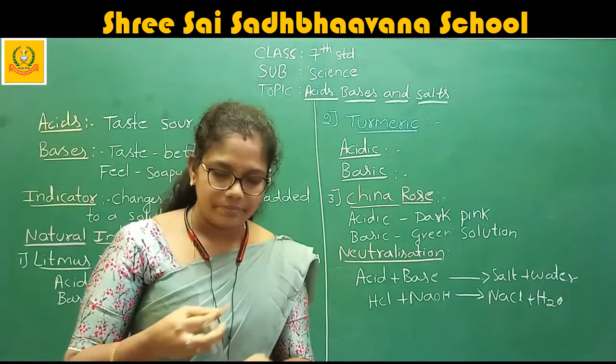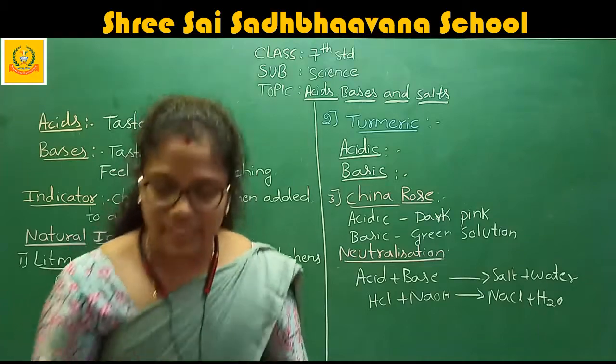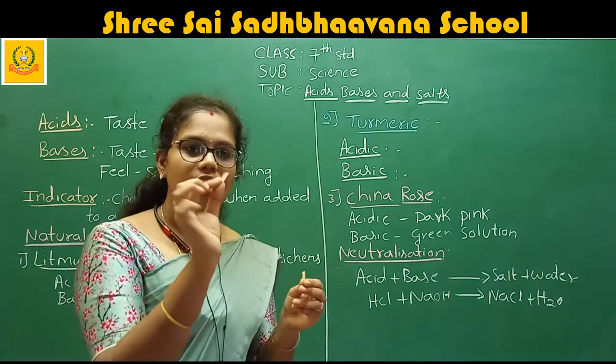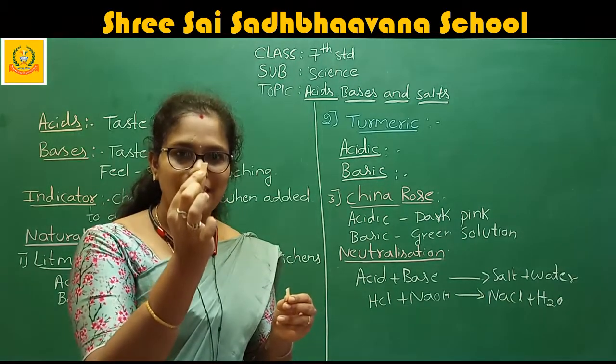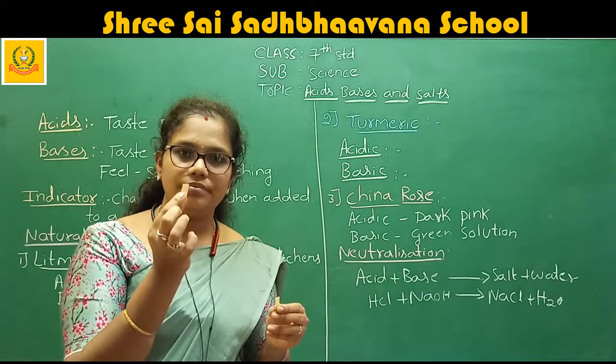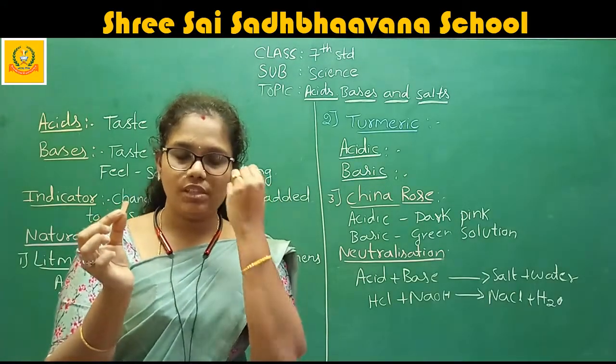Okay. If you see that, what is the color I have taken? I have taken the orange color, right? I am putting that orange color strip into the citric acid. That is your lemon. What is the color the paper changed to? It changed to pink, right?